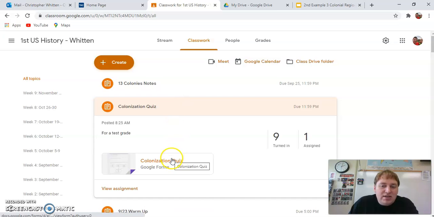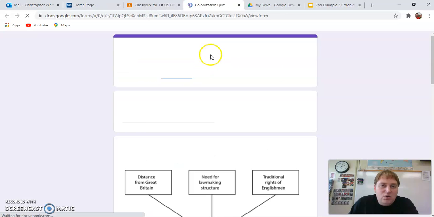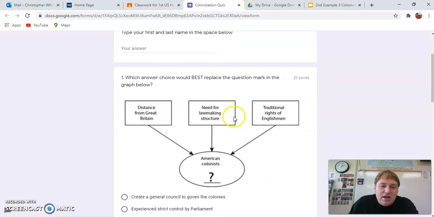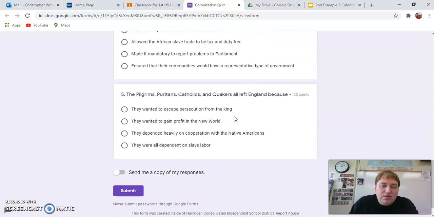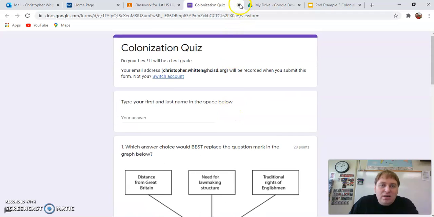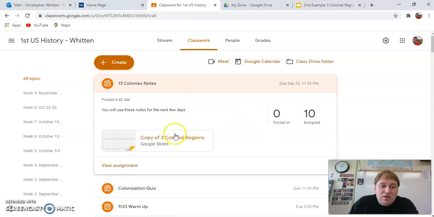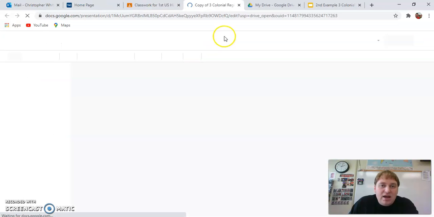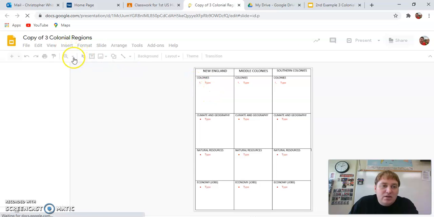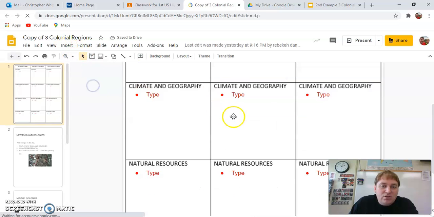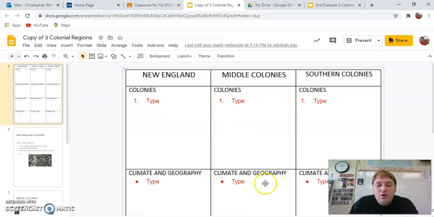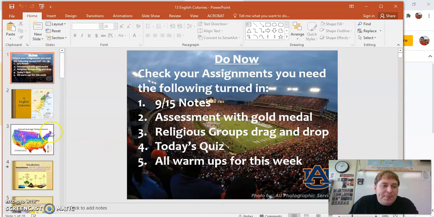Next thing you do is the colonization quiz. See, most everybody turned it in this class. Click colonization quiz. Put your name in the answer, and then go to work. There's only 5 questions, and just keep in mind the keywords that I told you. And then finally, 13 colonies notes. You hit that, and then they're going to look like this, and you'll probably want to make it bigger so you can type in what we're going to go over right now. Okay, so make sure, number one, that you do the warm-up, you do the quiz, and now let's get into the notes.